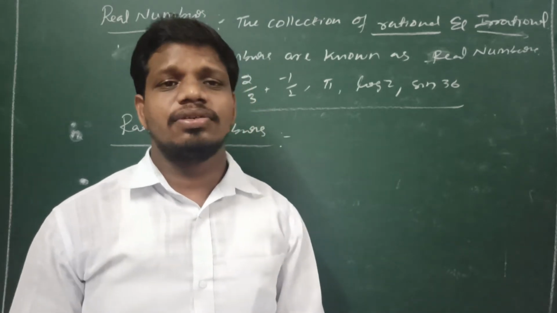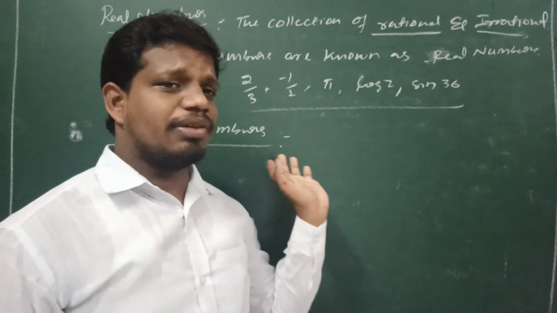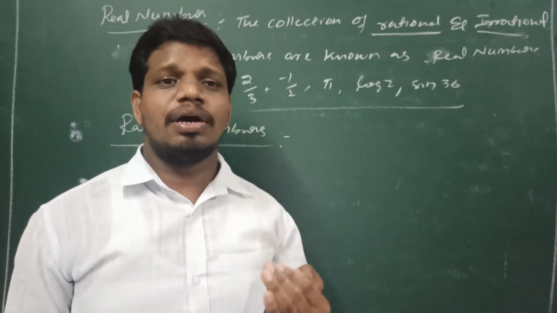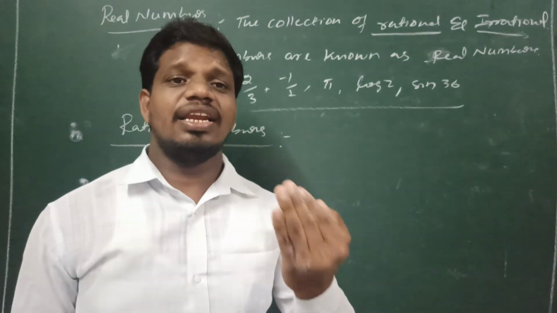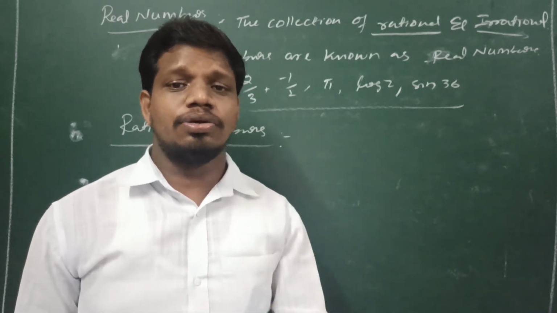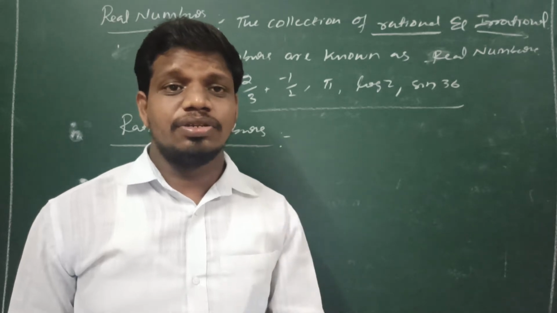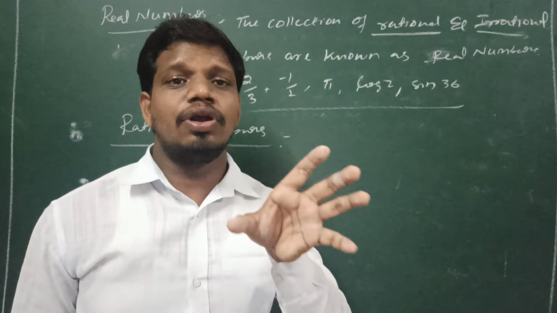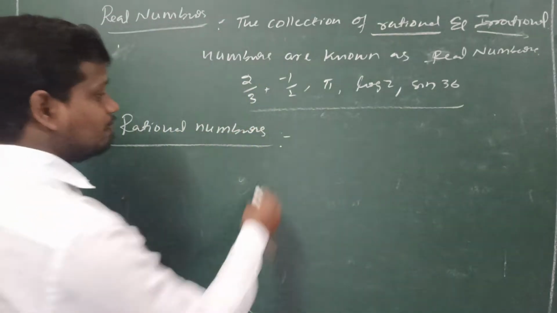Here q is the denominator, so in a rational number the denominator is not equal to 0. That is the condition.